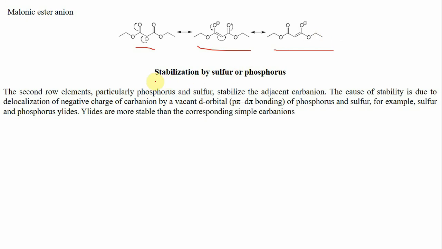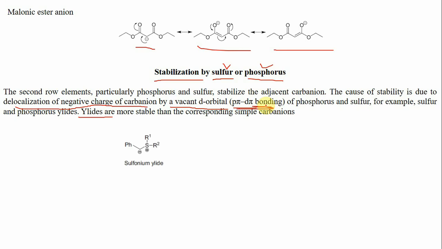Now these carbanions are sometimes also stabilized by the presence of sulfur or phosphorus atoms at the adjacent position, and this stability arises because of the delocalization of the negative charge of the carbanion into the vacant d orbital of the sulfur or phosphorus atom by p pi-d pi overlapping. And these kinds of compounds are also known as ylides. So what are ylides? They are compounds in which the negative charge present over carbon is stabilized by positive charge present over either sulfur or phosphorus, in which the negative charge goes into the vacant d orbitals of the sulfur or phosphorus by p pi-d pi bonding.